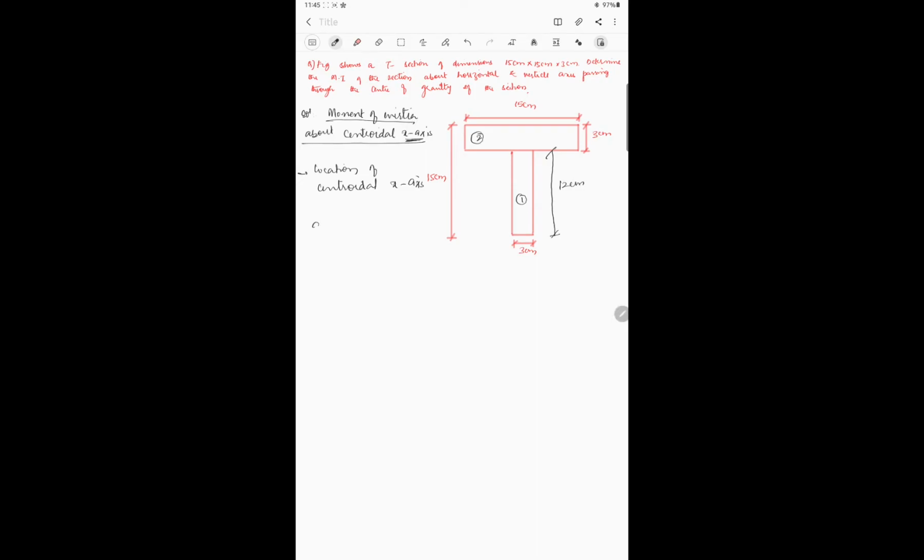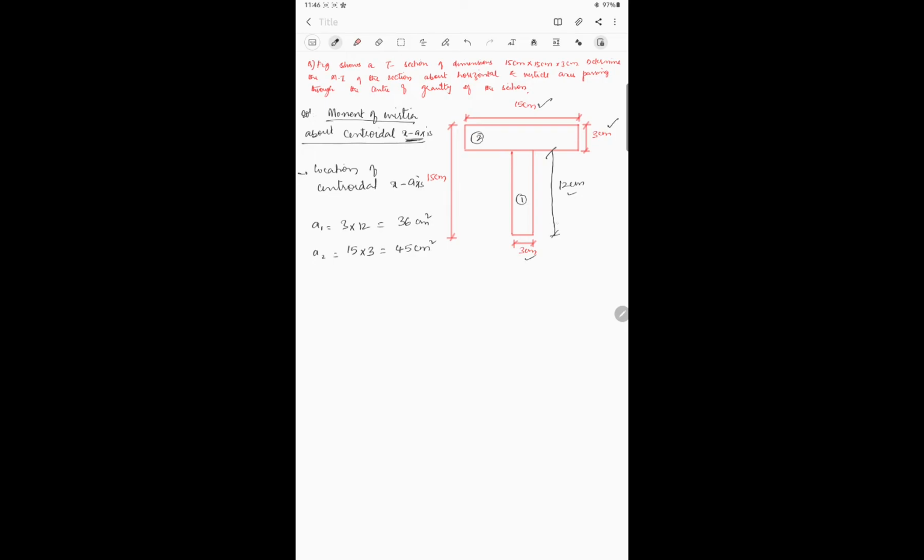So we'll take down here A1 is equal to 3 into 12, which is equal to 36 centimeter squares. Centimeter squared, okay? Similarly, what about A2? A2 will be equal to 15 into 3, which is equal to 45 centimeter square.